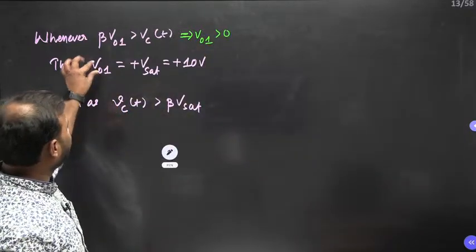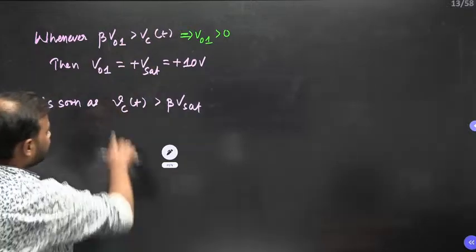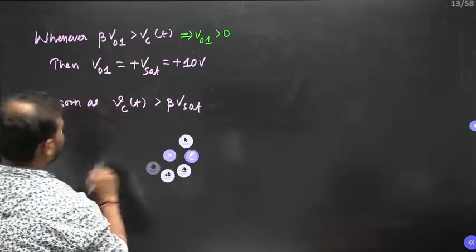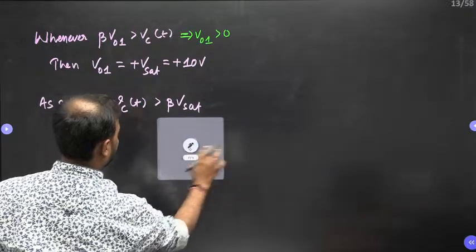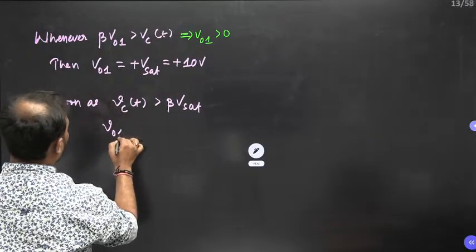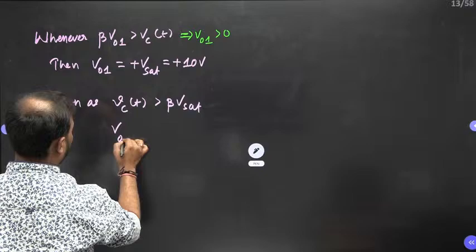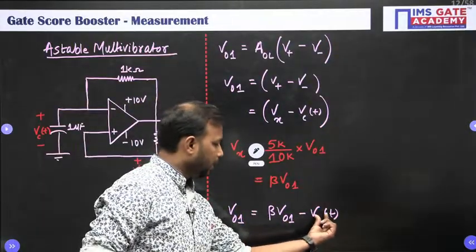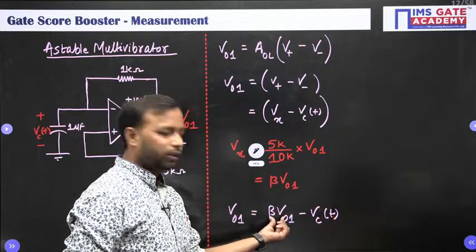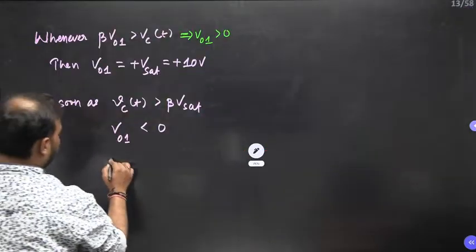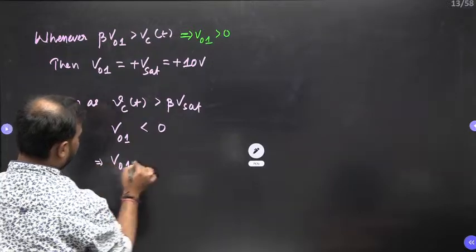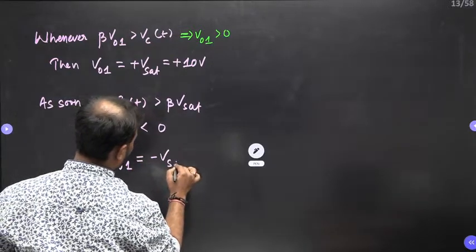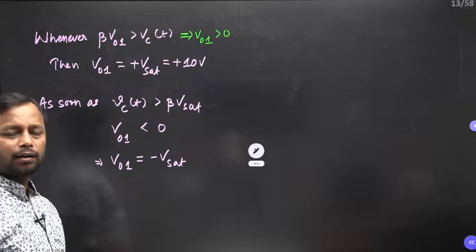Therefore your V01 was plus V set. But this time V01 is less than 0, because here this is greater compared to this. So therefore your V01 becomes minus V set.